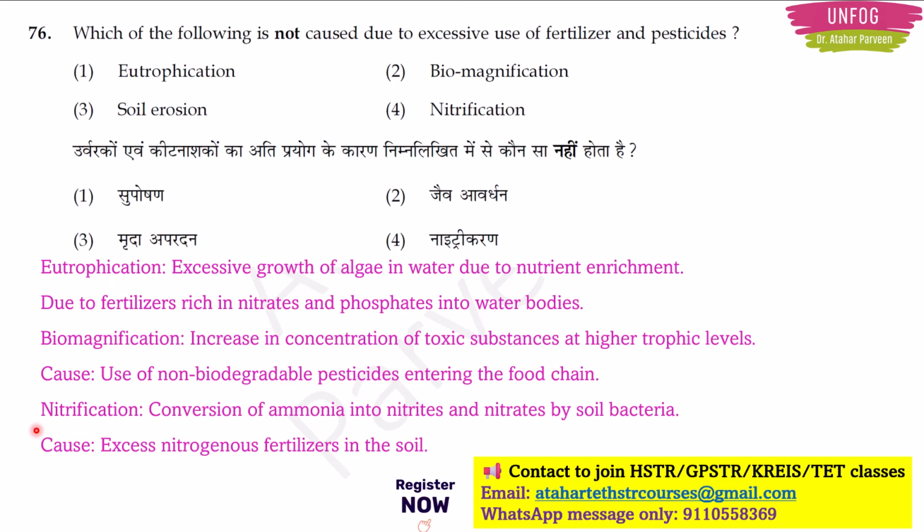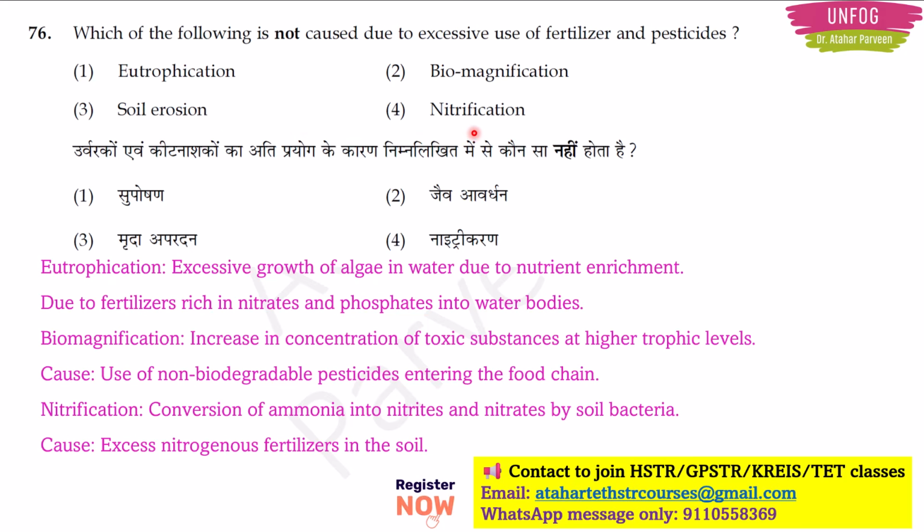Then we have soil erosion. We all know what soil erosion is, right? Soil erosion means the removal of the top fertile layer of soil. Why does that happen? Soil erosion happens because of deforestation or overgrazing. That means if animals eat a lot of plants in that particular land, then indirectly there will be deforestation, and because of this, the topmost fertile layer of the soil will be eroded. Also, because of construction and mining activities, which happen frequently nowadays, soil erosion happens.